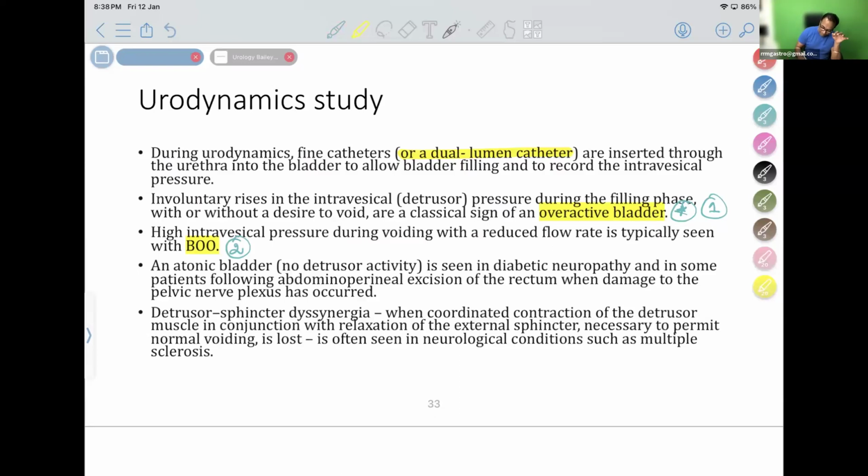Okay, an atonic bladder, what is that? No detrusor activity is seen in diabetic neuropathy. It does not work at all. There is no pressure increase at all in the bladder. It is third case. So third case, there is no pressure increased.